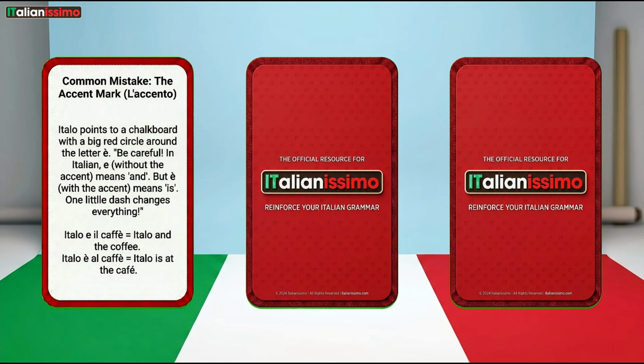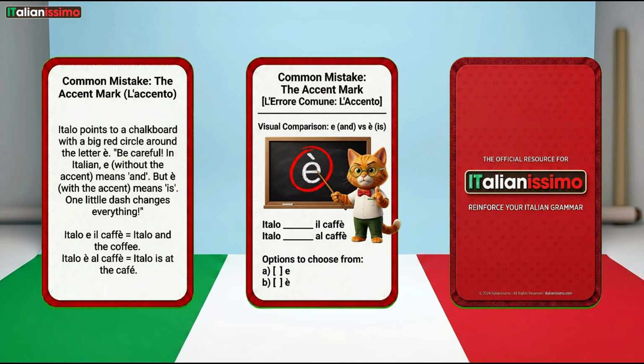Common mistake. The accent mark. L'accento. Italo points to a chalkboard with a big red circle around the letter E. Be careful. In Italian, E without the accent means and. But E with the accent means is. One little dash changes everything.